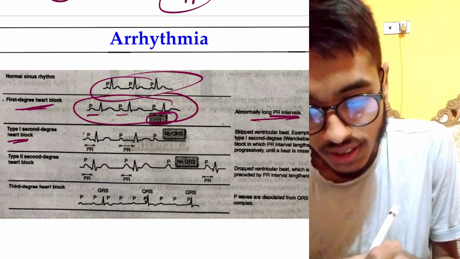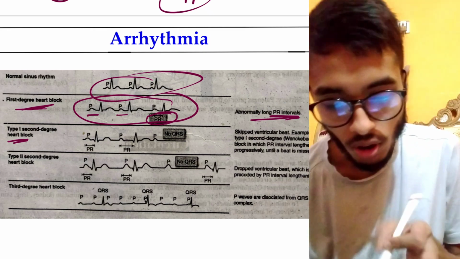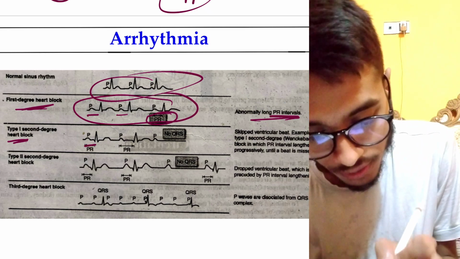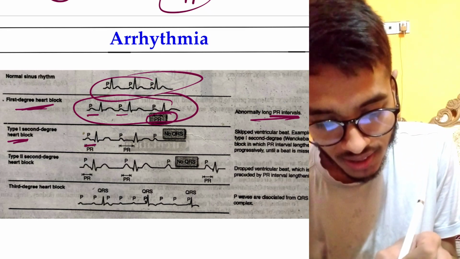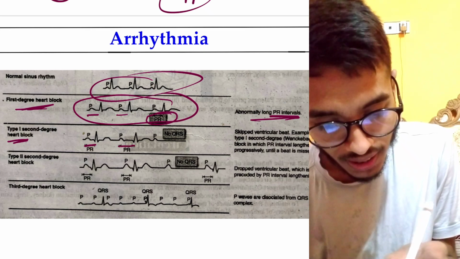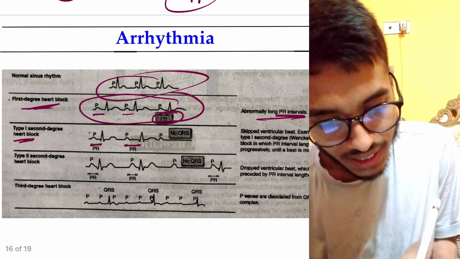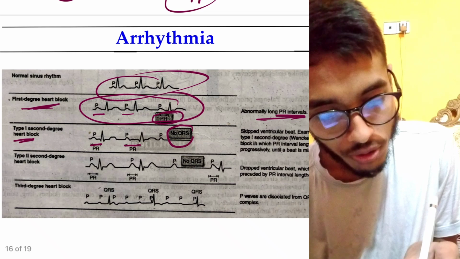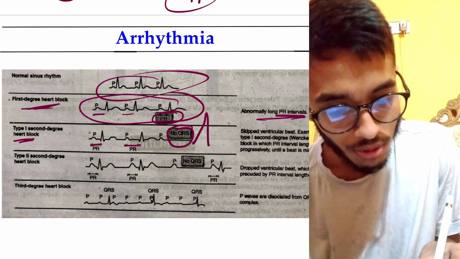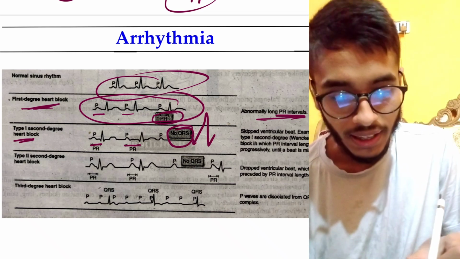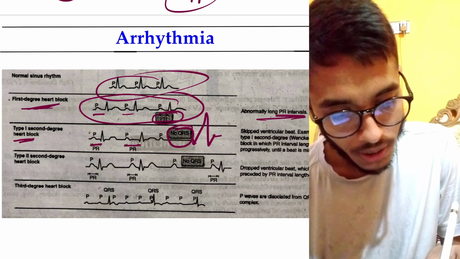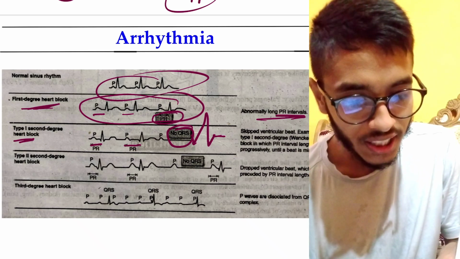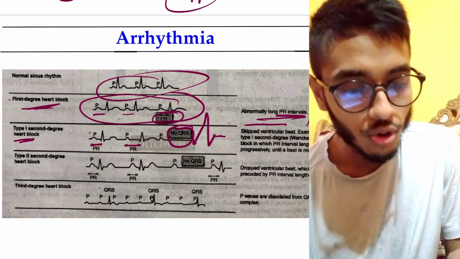But in type 1 second degree heart block, here look, the PR interval is of this size, here the PR interval is this size, then suddenly we get no QRS complex. Again the PR interval will be normal, again the PR interval will increase, again we get no QRS complex.